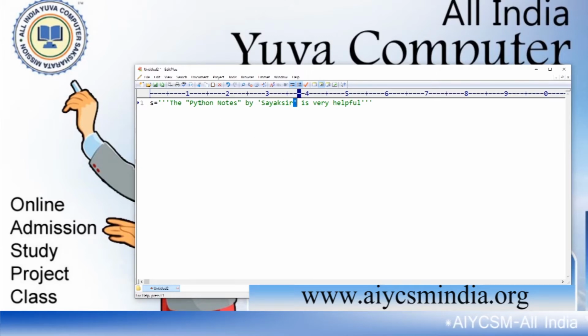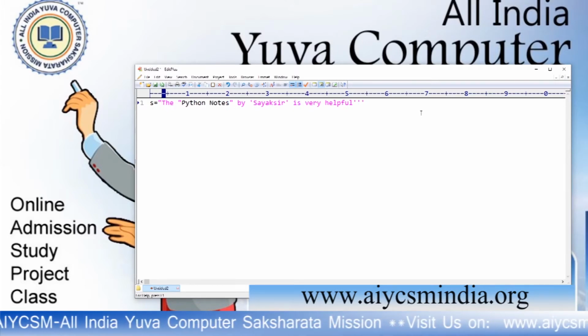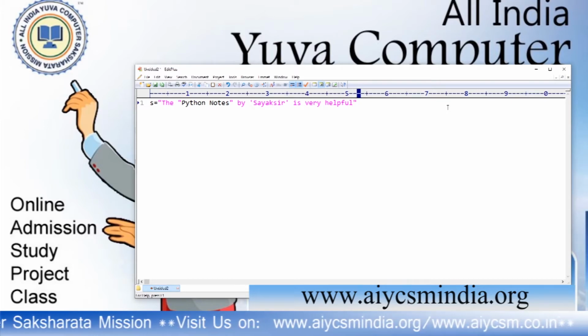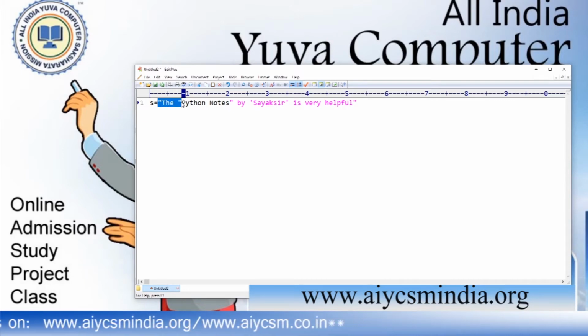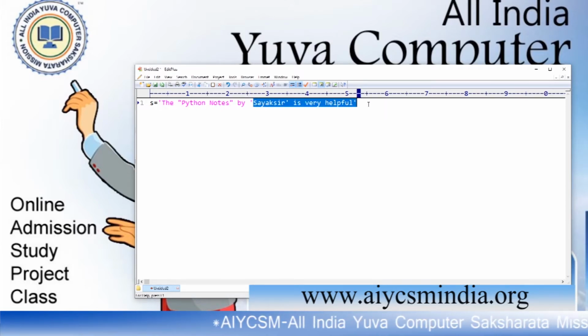If you want to use a double quote or single quote as a symbol within a string, you are not able to use plain single or double quotes. If you use that, you will see an error. It will just end the string there, and the rest will not be treated as a part of the string. If you use a single quote, then only what is within it is treated as the whole string, and these things are not included. So this is a problem.